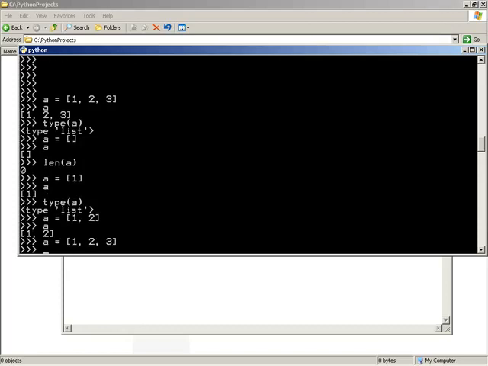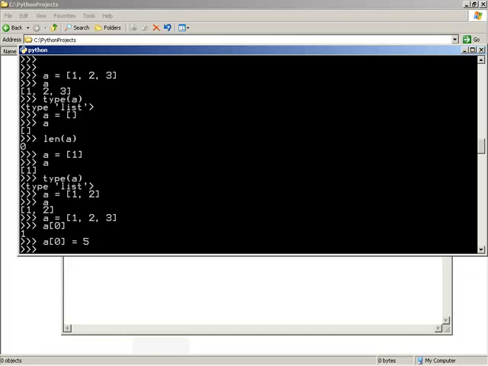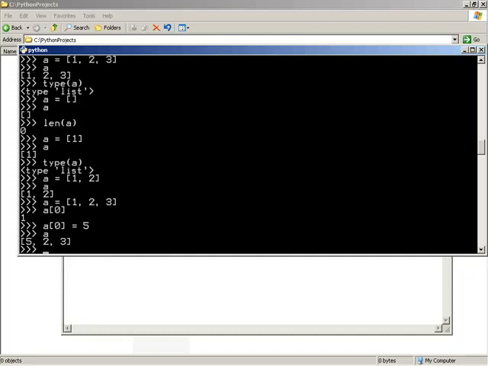Now, let's get into some of the interesting stuff with lists. Once again, the fact that they are changeable. That means we can not only look at element 0 of our list, which is 1, we can also change or assign to an element. So we could say a sub 0 is equal to 5. Now again, this did not work with the tuple because it did not allow assignment. But look what happened here. a sub 0 equals 5. That worked. There was no error. If we look at a, we see that we now contain 5, 2, and 3. So we are free to change the elements of a list to our heart's content.